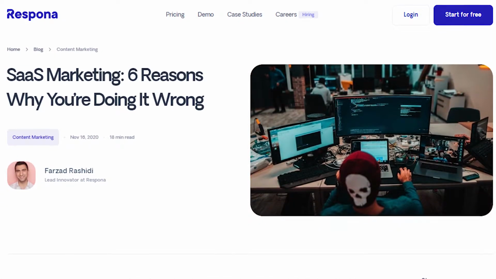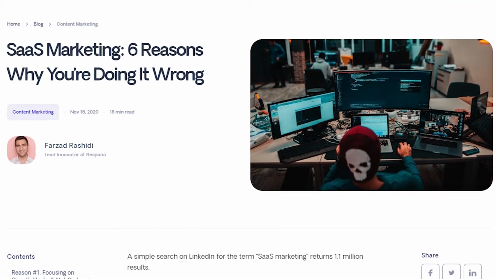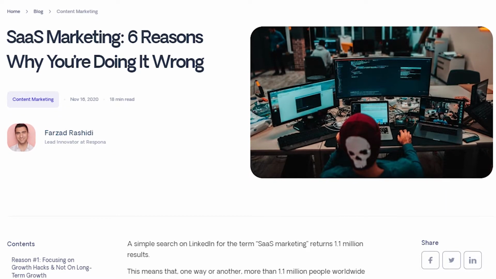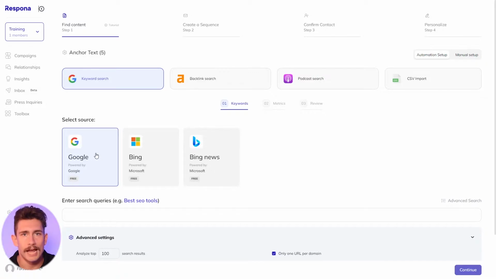We need to identify the page or article that we want to build links to. As mentioned earlier, this strategy works best with blog content focused around specific keywords. We will use our article on SaaS marketing as an example. Once you have the page or at least a target for your campaign, then we can work on creating our search queries. Here are the examples that I'll be using.